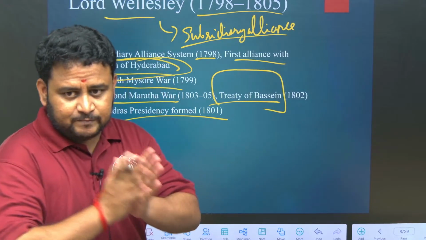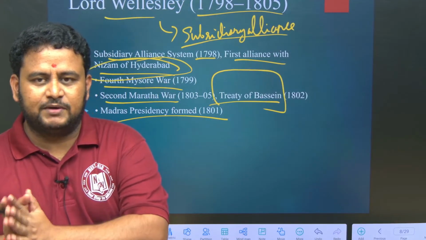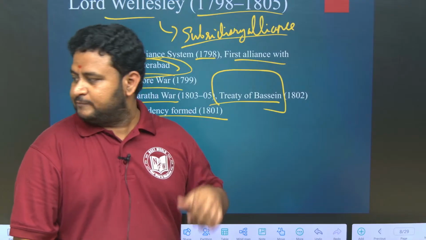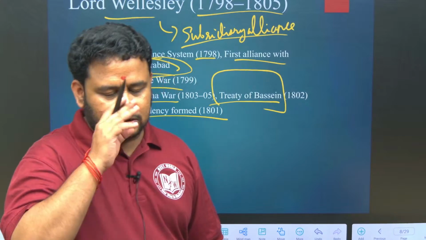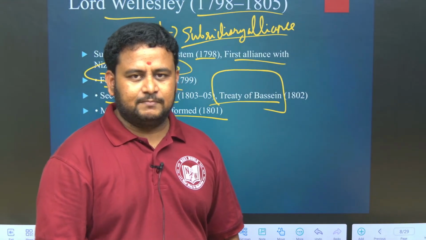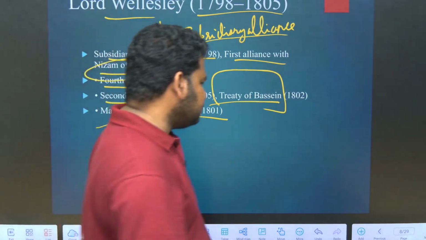First is Bengal, then Madras, then Bombay. Not Mumbai, it is the Bombay Presidency. It was not called Mumbai. I wrote it wrong, that is not Mumbai. It should be called the Bombay Presidency. Madras, Bombay, and Bengal. First is Bengal, then Madras and Bombay. Bengal, Madras in 1801 under Wellesley, and then the Bombay Presidency.